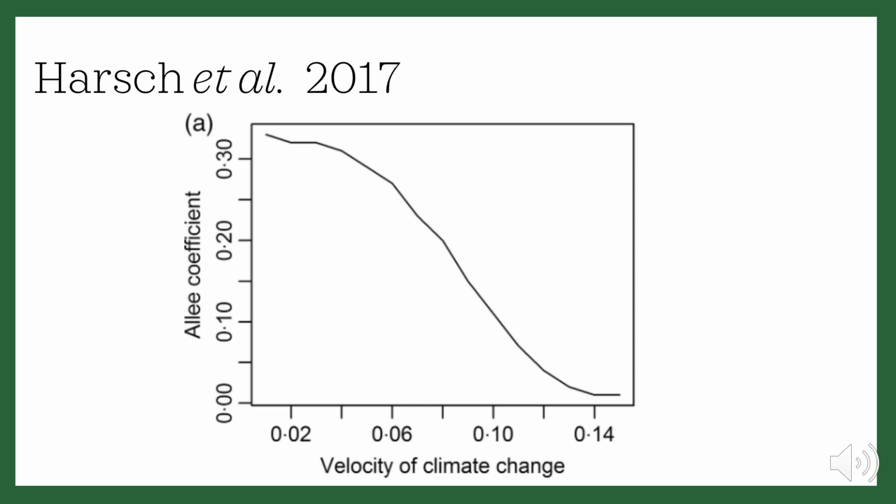So overall, they found that in order for a population to remain intact and avoid extinction, the severity of the Allee effect must decrease as the speed of climate change increases. We can infer that if no drastic actions are taken to slow climate change, populations with a constant Allee effect will be more and more likely to face extinction.